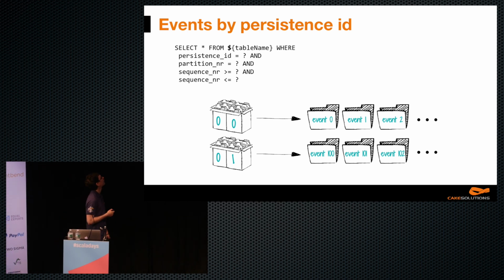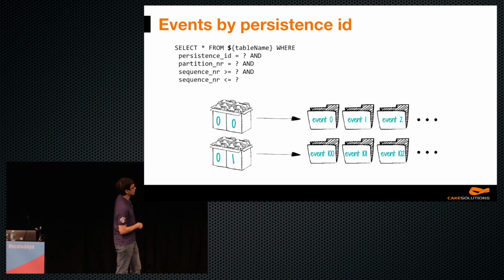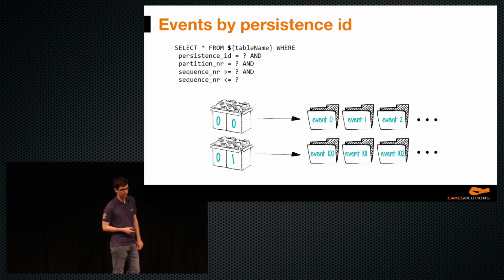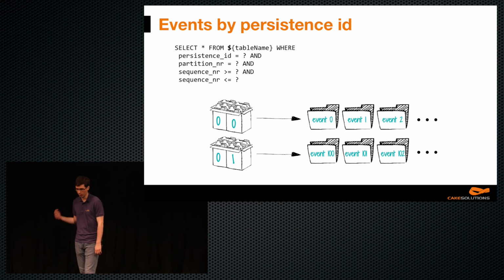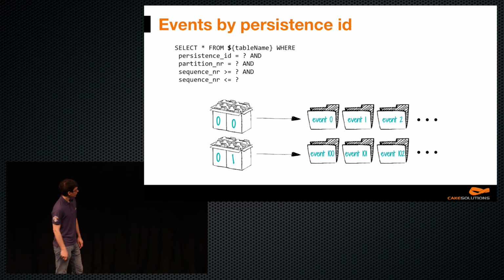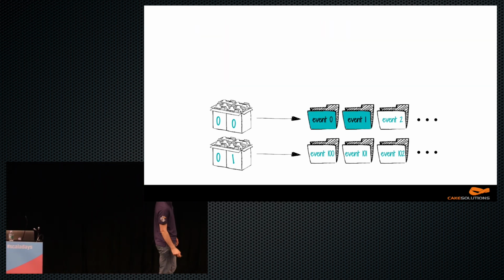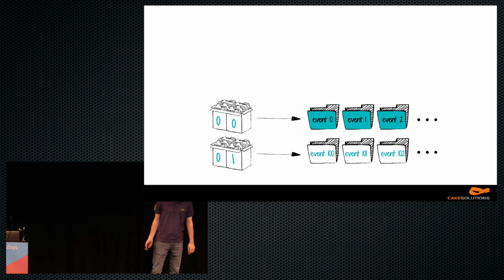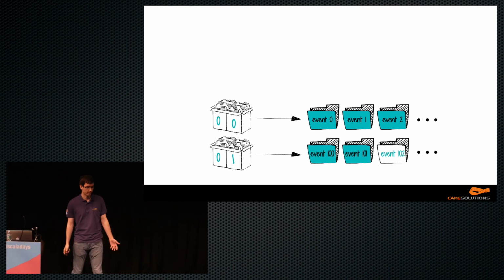So the first implementation is events by persistence ID, which should give us all events for a single persistence ID, for a single actor. The database query looks exactly as we would expect a Cassandra query to look like. So we specify both the parts of the partitioning key and a range of sequence numbers. So querying the database like this should be very efficient. So we essentially just go through all events in one single partition or a couple of partitions for that single actor, which should be very, very efficient.